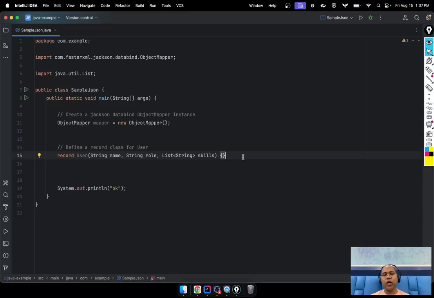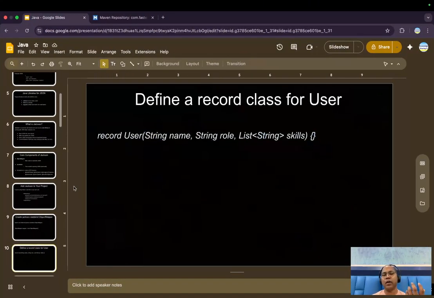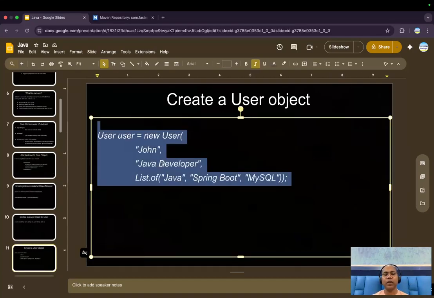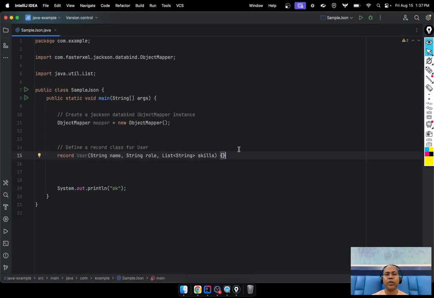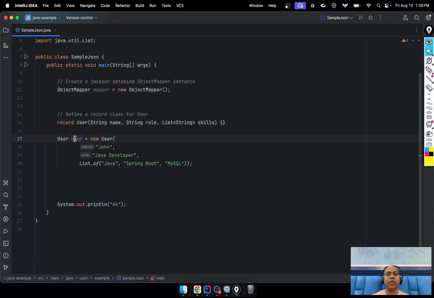Okay, once you have created the class like a record, let's create one simple Java object. I created one user, mentioning the user name, roles, and the list of his skills.